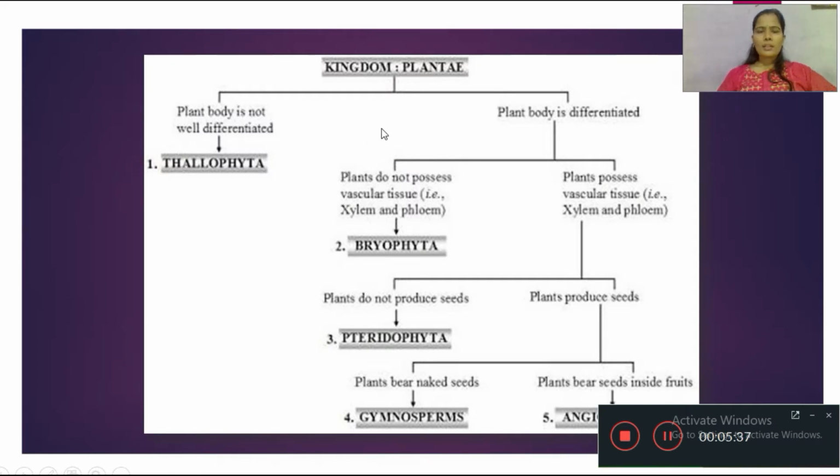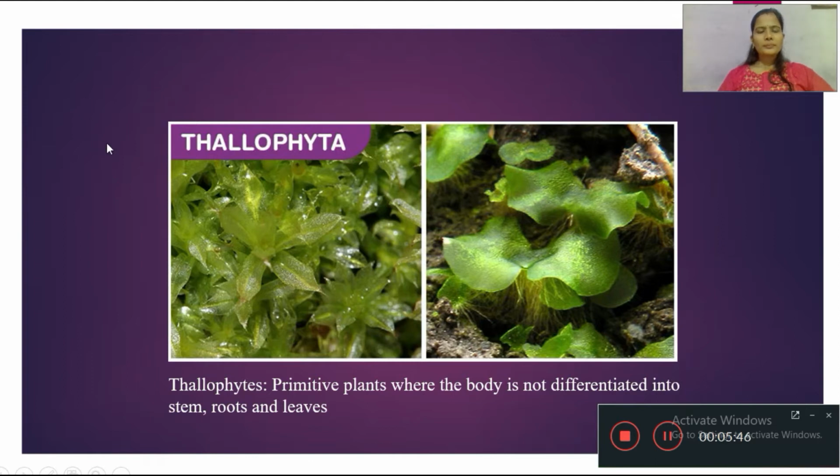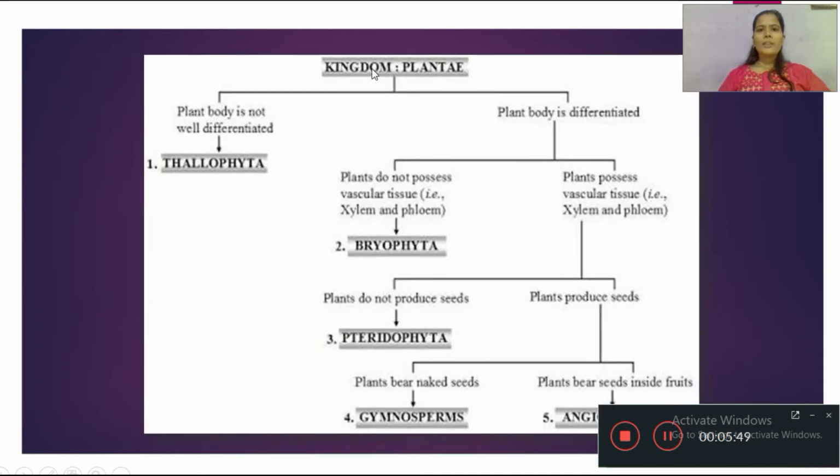These are the classifications on the basis of different characters. First, kingdom Plantae is characterized on the basis of differentiation. That means the plant body is differentiated into root, stem, leaves, flowers and fruits. In Plantae, where the plant body is not differentiated, they belong to the Thallophyta. Thallophyta means the cryptogams, the thallus bearing cryptogams.